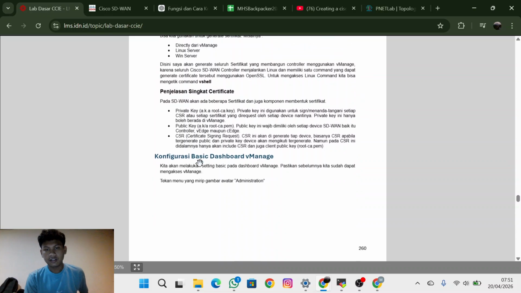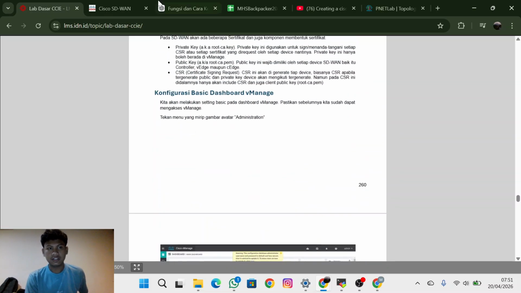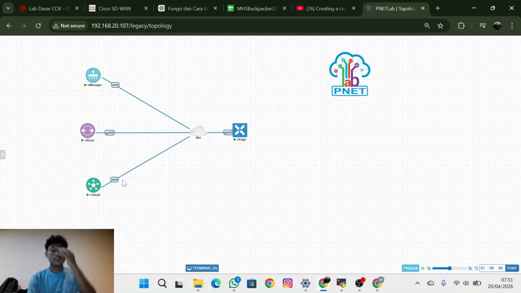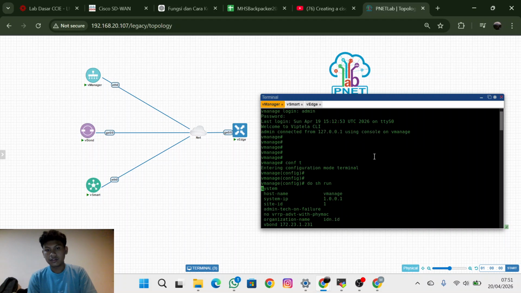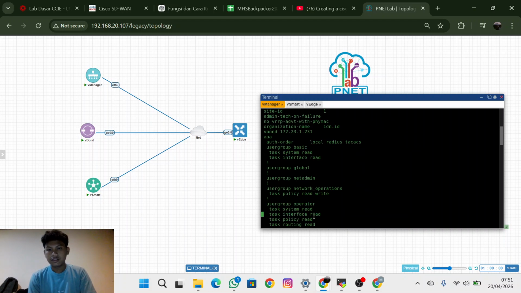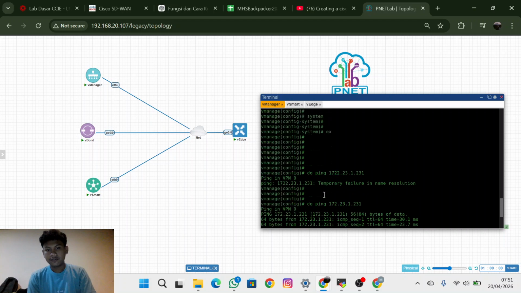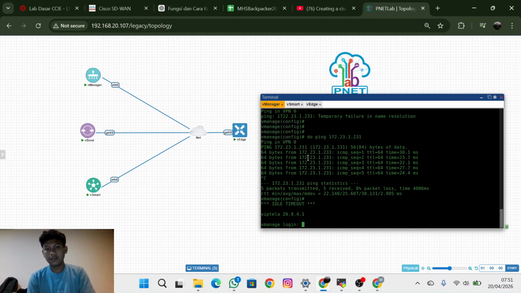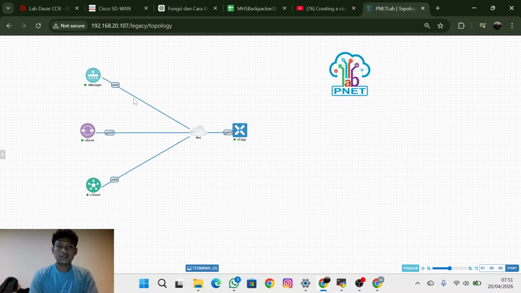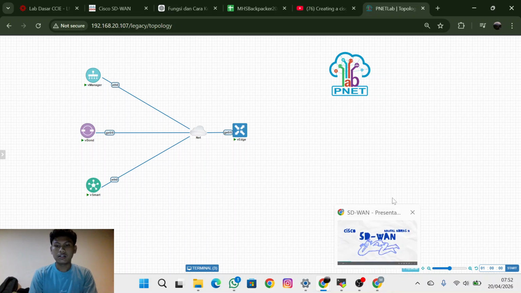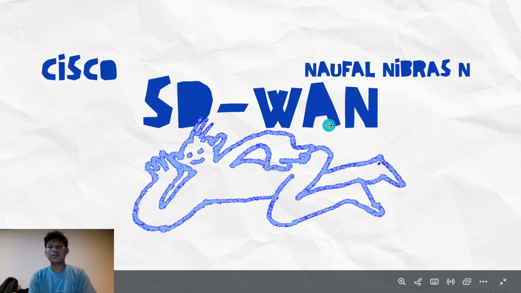So here's the other explanation about SD-WAN. Me and my friends have configured all of this. Look at the show run here. There is the IP and all of the stuff, and we can ping here. It means it works. So without any further ado, please let me explain about SD-WAN. Okay, Cisco SD-WAN by Novel Ibras Nugarin.